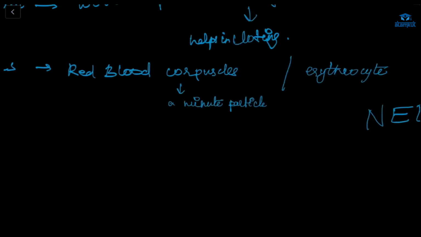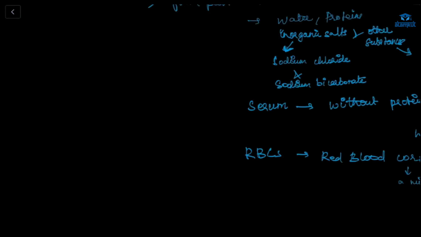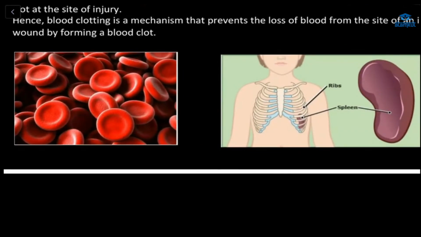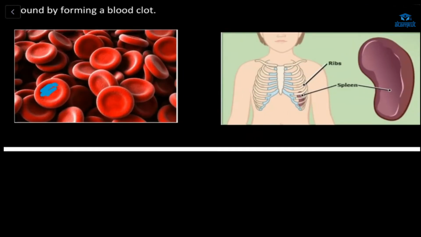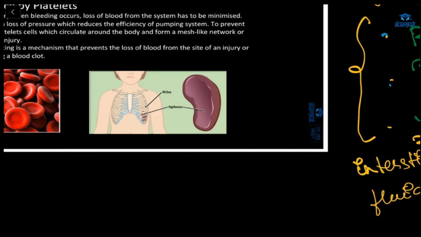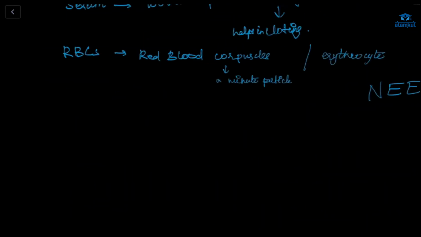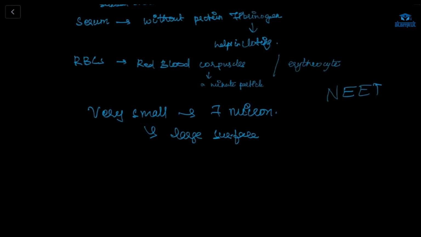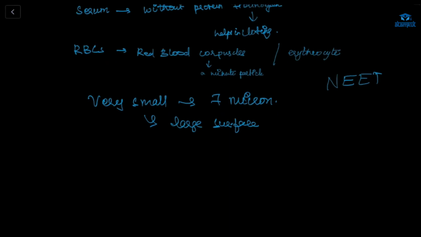Red blood cells. This is the red blood cell. It is a biconcave disc-like structure, flat in the center and rounded at the edge. It is very small, about 7 micron. Because it is biconcave it has a large surface area, due to which absorbing oxygen is very easy, and because it is small it can travel through the capillaries.